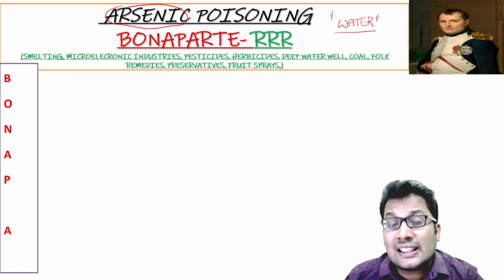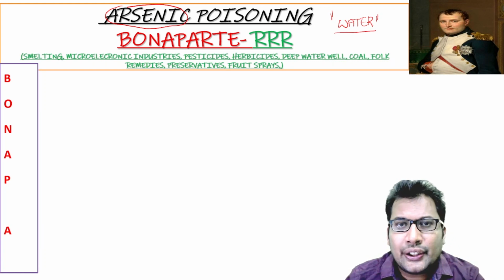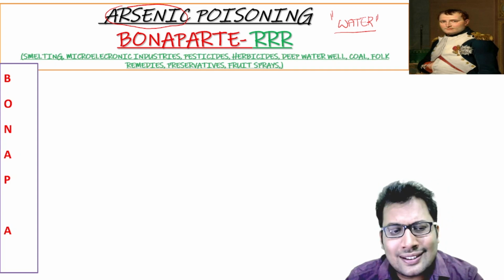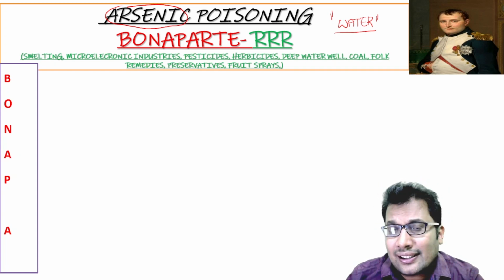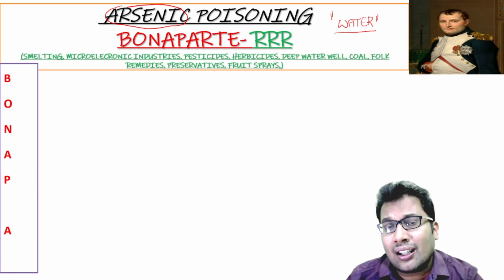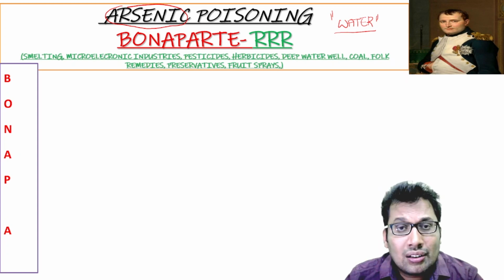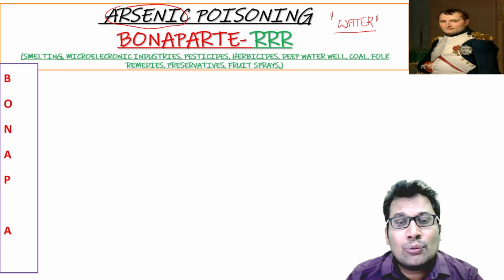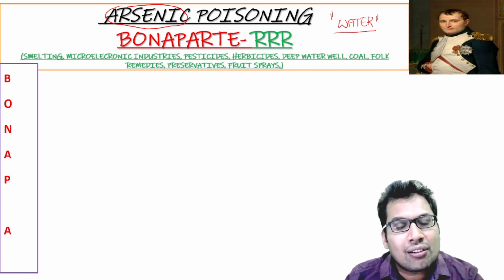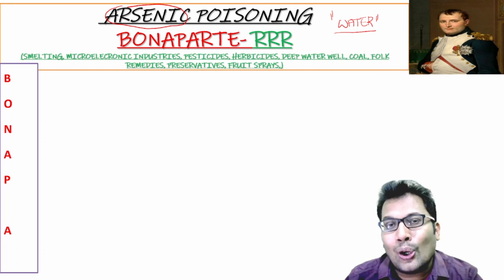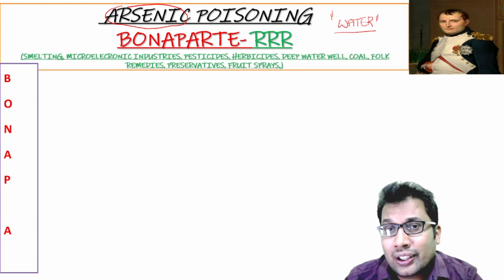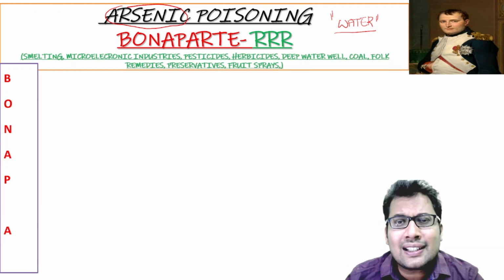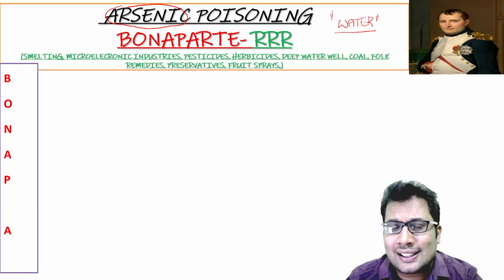Lead poison, it is air. Arsenic, it is water. What are the common sources? Smelting, microelectronic industries, pesticide, herbicide, deep water well, coal factories, folk remedies, preservatives, fruit sprays. All these are the common sources of arsenic poison. The most common source is water related.